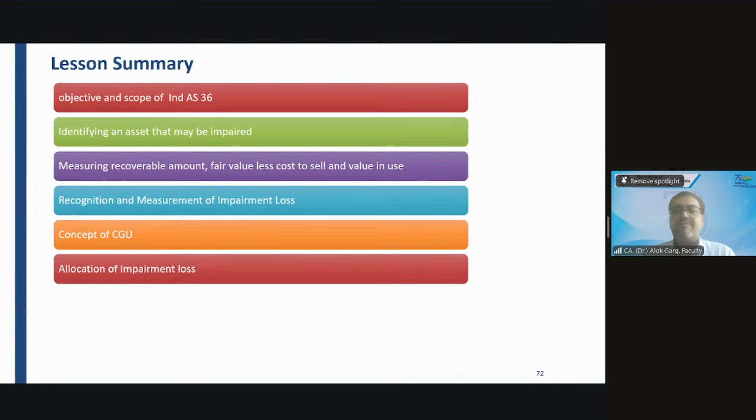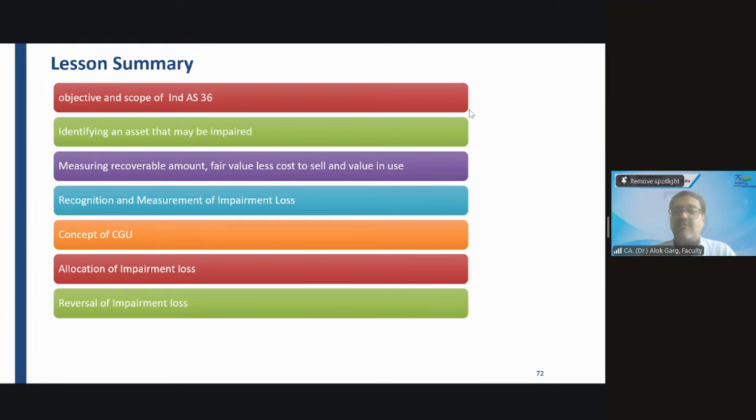Concept of CGU we have discussed. Allocation of impairment loss on CGU we have discussed, first to goodwill, then to the other assets on a pro rata basis. If the other asset has a recoverable value which is more, then you cannot allocate impairment loss more than the impairment loss which is coming individually. Okay. So this is what we discussed.